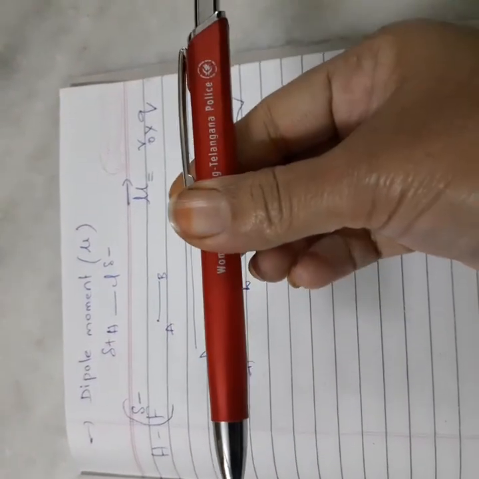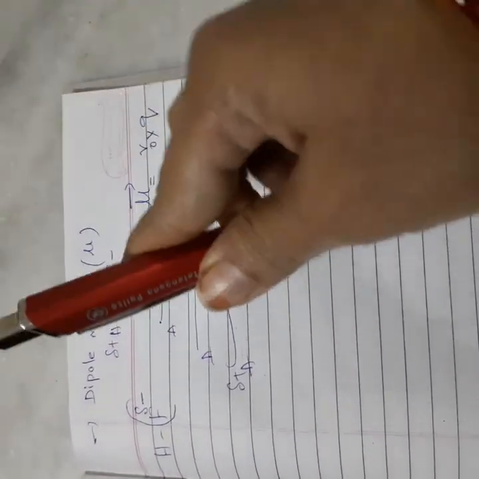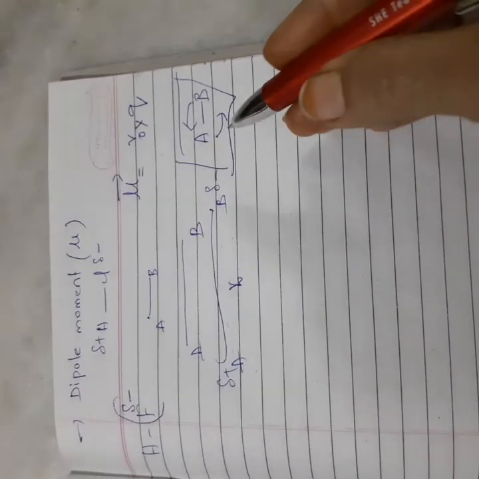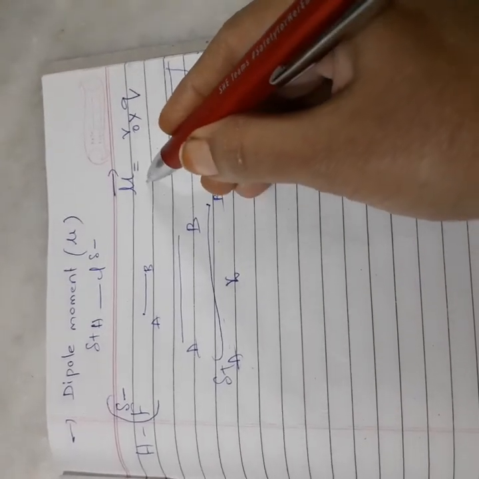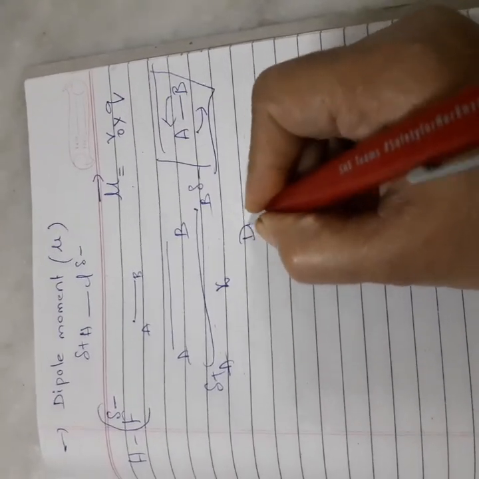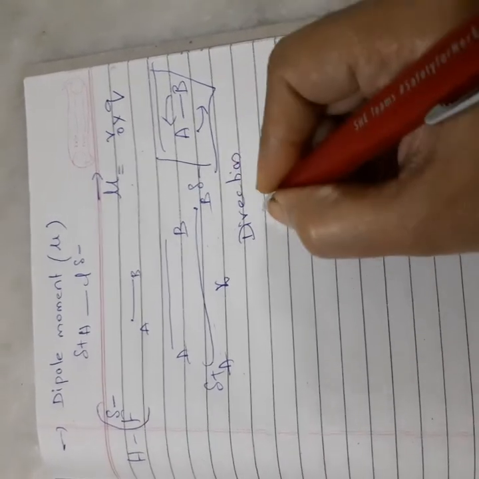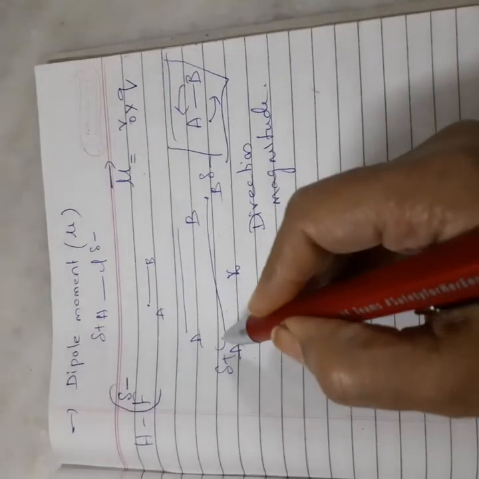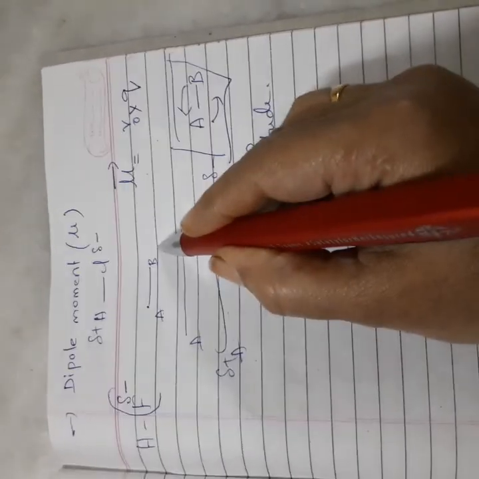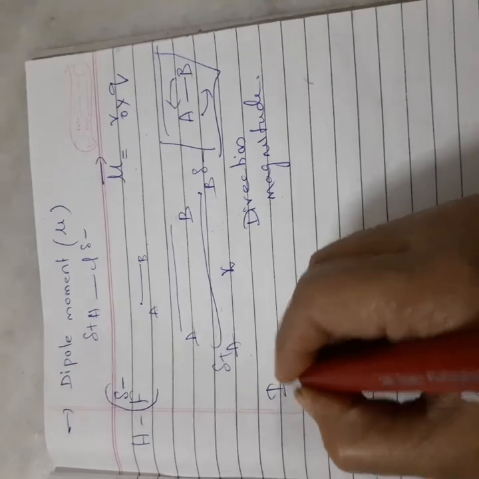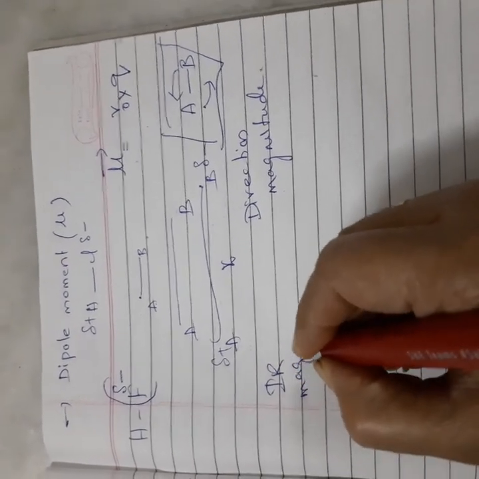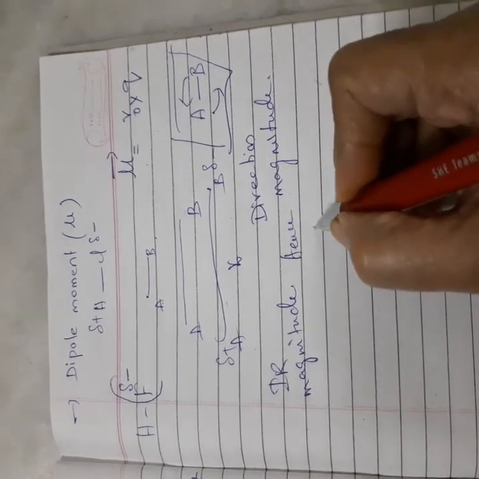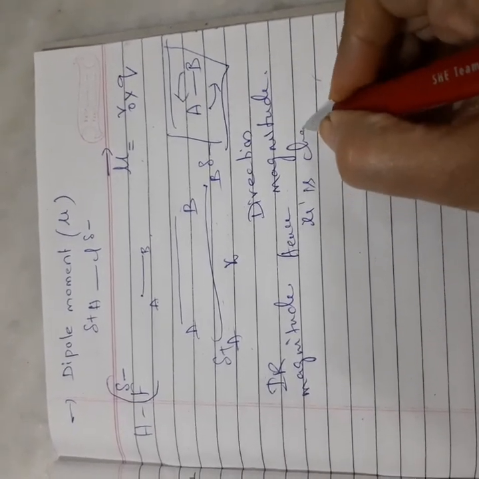Let us suppose these are A and B, so like this, like this, like this, rotations take place. Because dipole moment is a vector quantity, it depends upon direction as well as magnitude. In IR spectroscopy, what is changing? Magnitude is changing. Hence, mu is changing, isn't it?